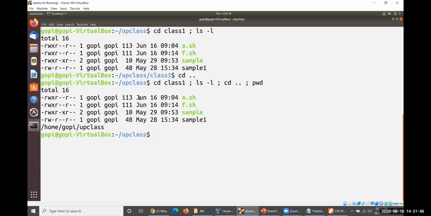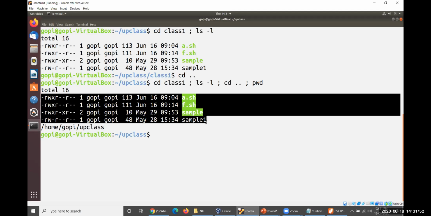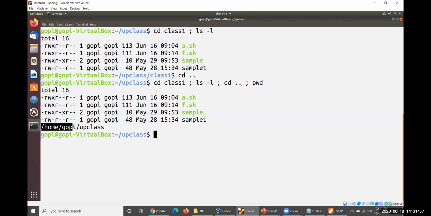You have entered into that particular cd class1. After that, it has displayed the contents of cd class1, and where you are working. After coming out with cd double dot, where you are working is home gopi and up class. You are working with this up class. All these four commands have been executed simultaneously.